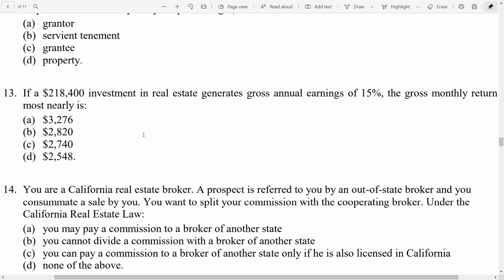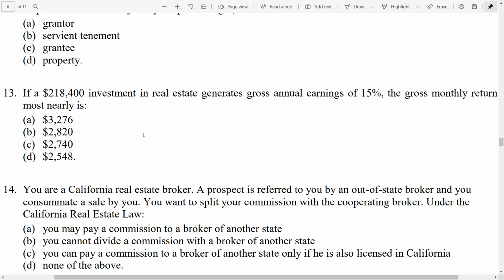13. If a $218,400 investment in real estate generates gross annual earnings of 15%, the gross monthly return most nearly is A, $3,276, B, $2,820, C, $2,740, D, $2,548. So we have to look at this and figure out what's the gross monthly return.